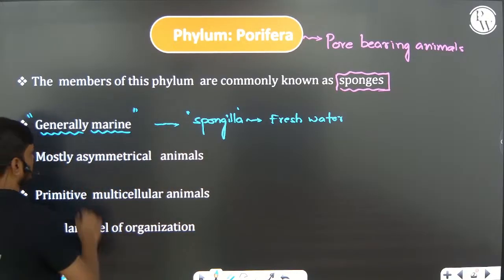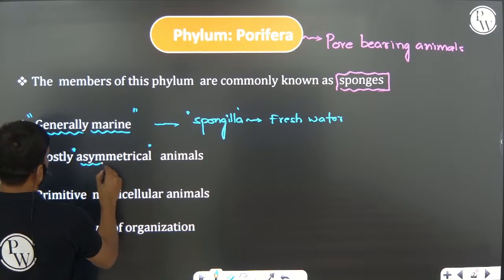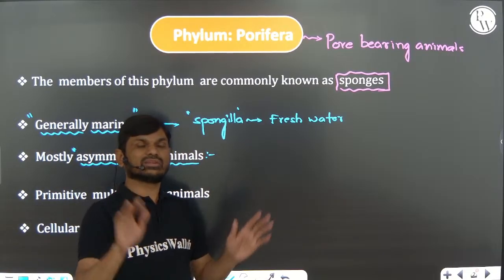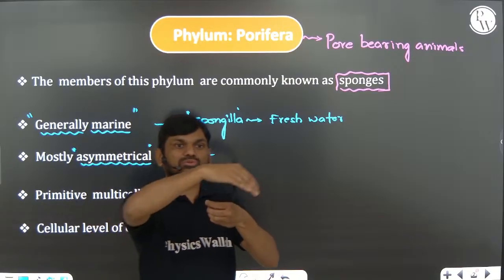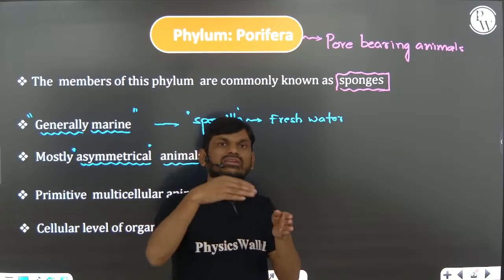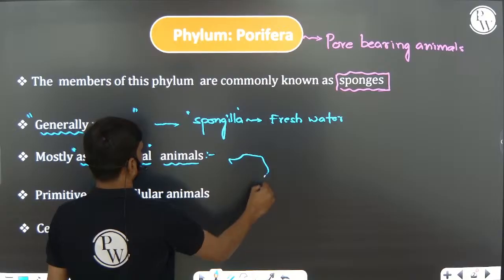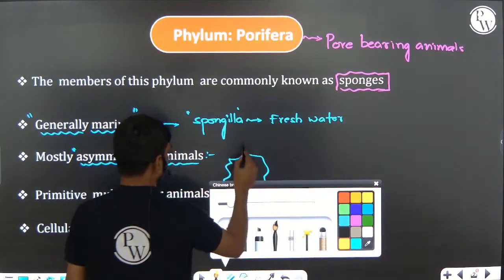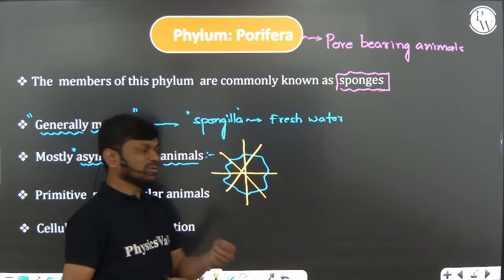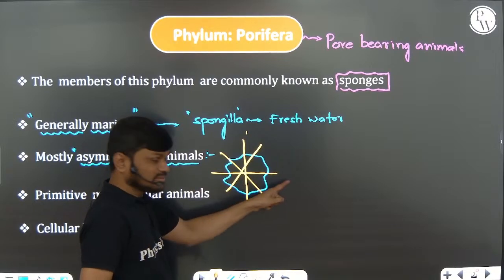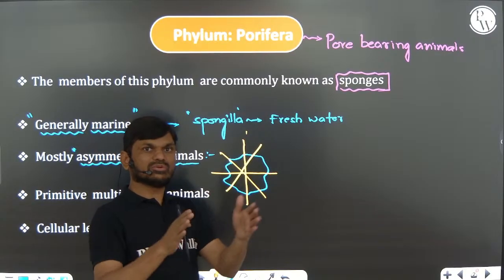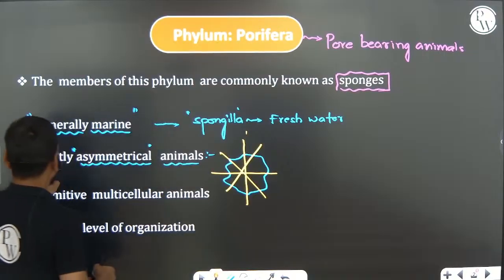The animals which belong to Porifera are asymmetrical. Most of the sponges are asymmetrical animals. That means we cannot divide them into two equal halves by any plane passing through the center of their body axis. We are unable to divide them into two antimers or two equal parts. So that's why they are mostly asymmetrical.